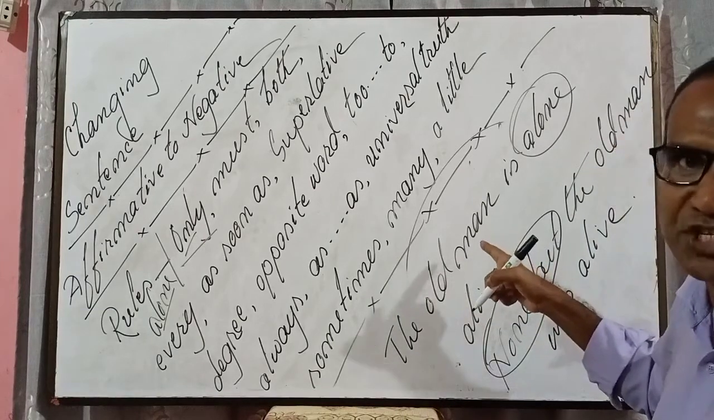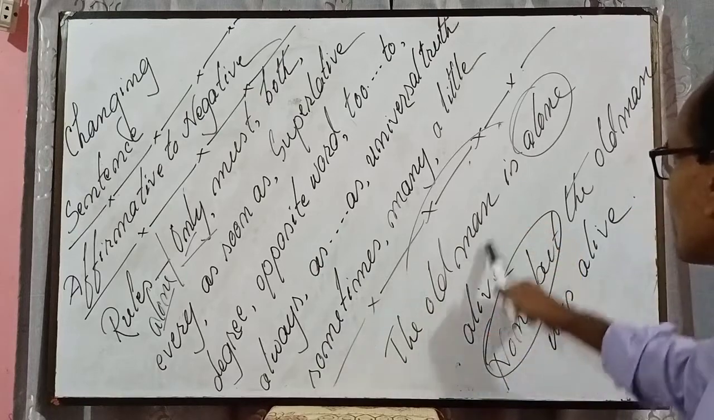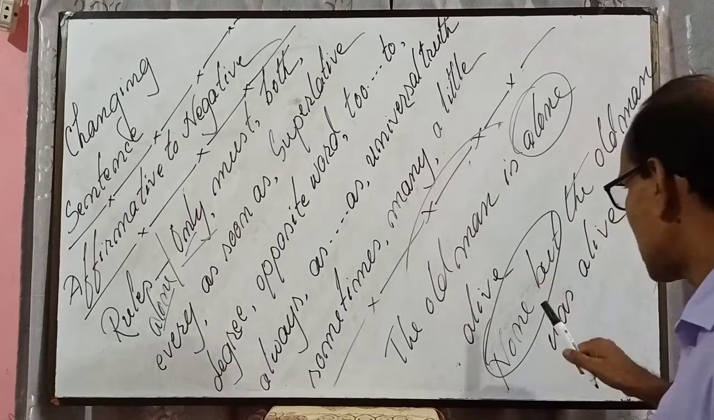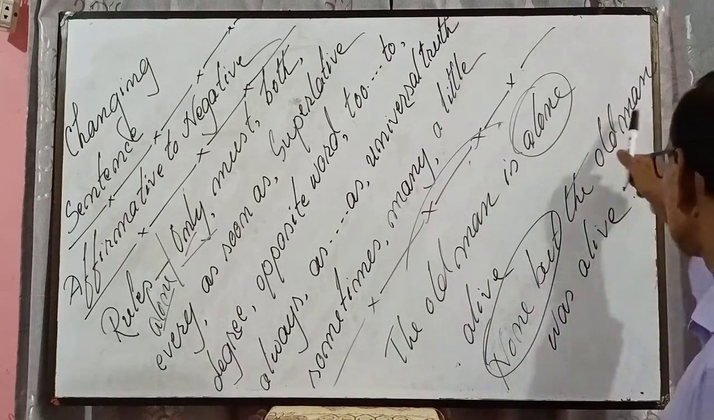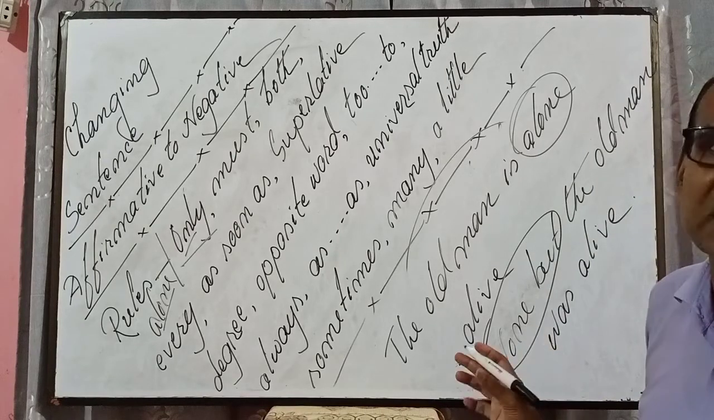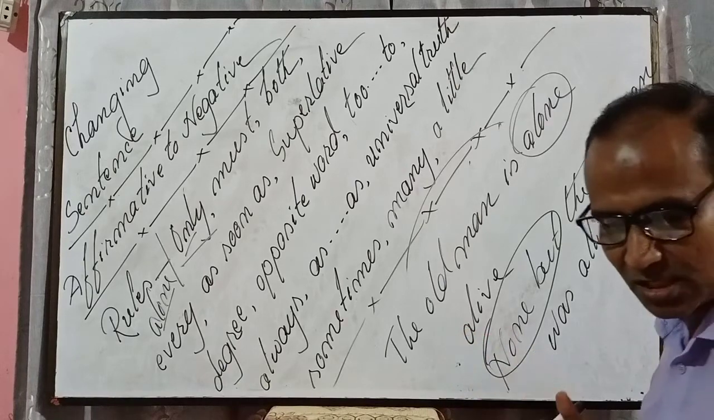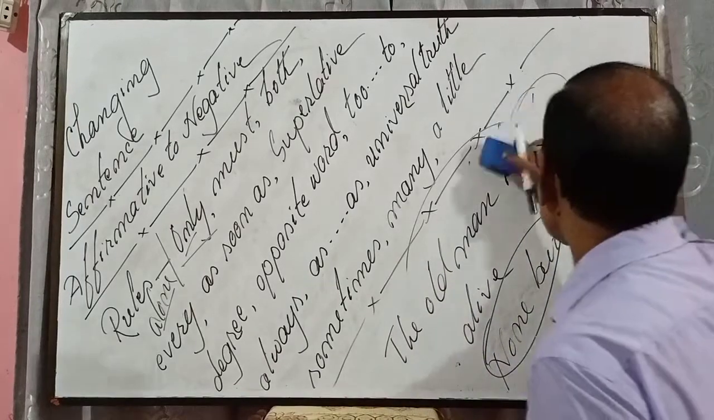animate object, animate, that means যার প্রাণ আছে, right? So the old man is alone alive অর্থ হচ্ছে শুধুমাত্র বৃদ্ধ লোকটা বেঁচে আছে. আর যদি আমি এটা না করি অর্থ সেম থাকবে, none but the old man is alive. তার মানে হচ্ছে ওই বৃদ্ধ লোকটা ছাড়া আর কেউ বেঁচে নেই, তার মানে শুধুমাত্র বৃদ্ধ লোকটা বেঁচে আছে. Same thing, right? Okay, if any confusion, if you don't understand, please let me know. Okay, let me proceed.